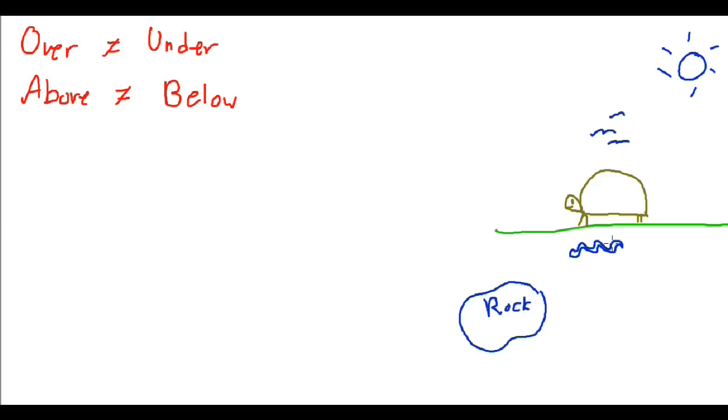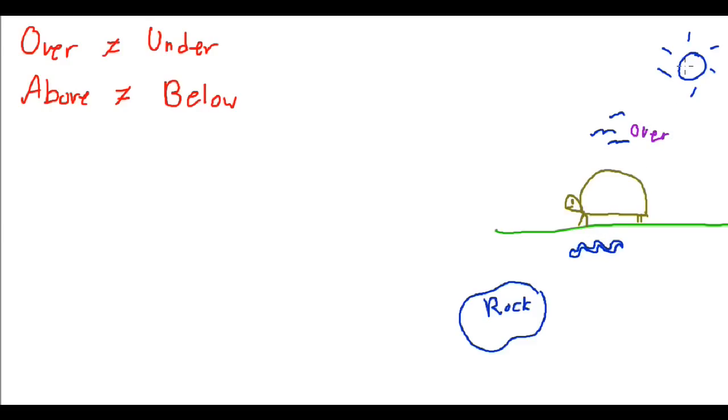Okay, so now I want you to think about this. How are these things related to the turtle? Okay, so let's look at the birds. Are the birds related to the turtle, in what way? Are they over, under, above, or below the turtle? Okay, what do you think? Okay, well the birds would be over the turtle. Okay, the birds are over the turtle.